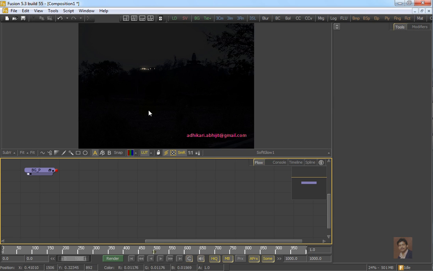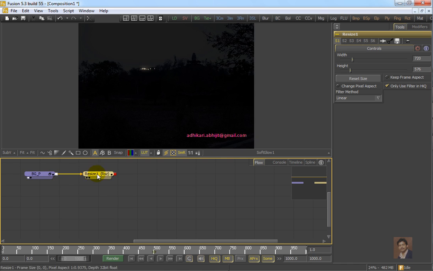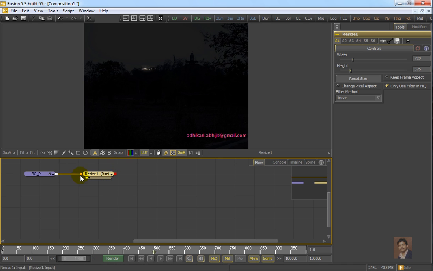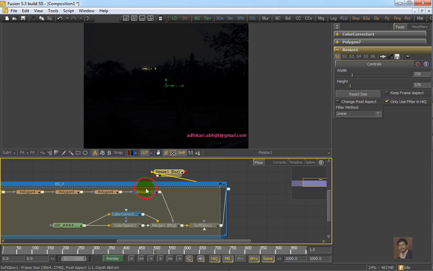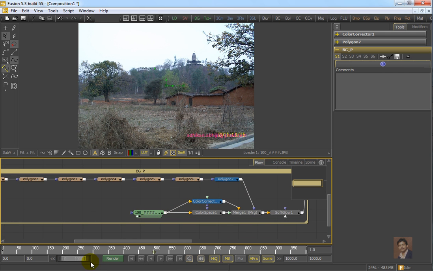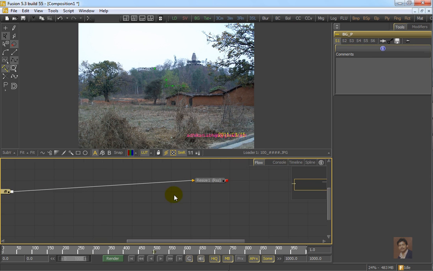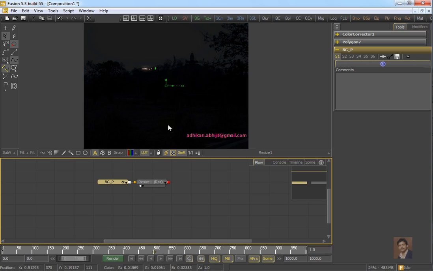On this BG plate I have to create text effect. Just resize this BG footage, transform and use resize. Now this footage is resized according to your requirement. This is around 3664 by 2748. So it will be better for your composition. You can adjust the footage and you can resize it.